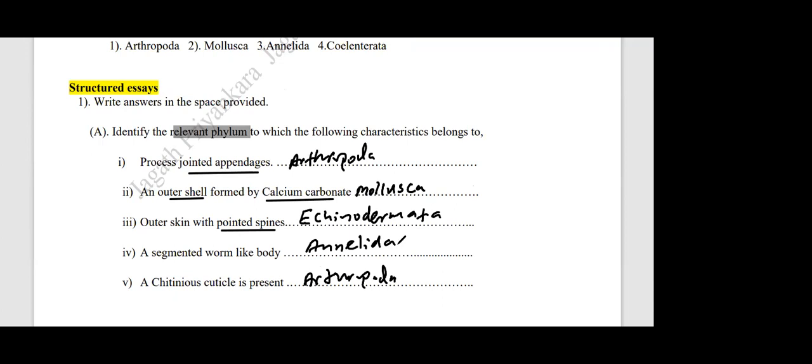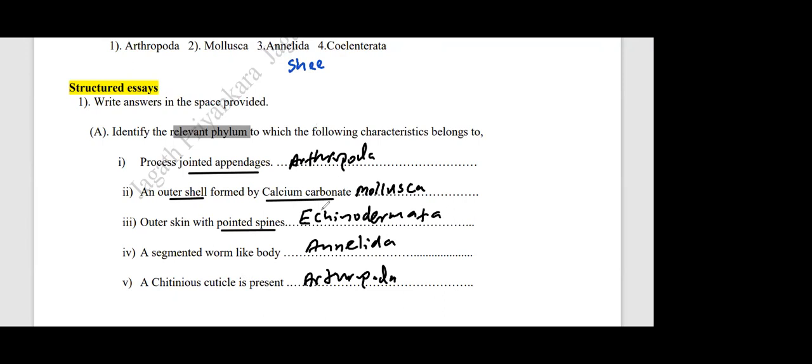Excuse me, sir. Sir, what happens when we heat the shell of a snail? Yeah, good question. Arosha is asking what happens if we heat the shell of the snail. The shell is made of calcium carbonate, so it gets decomposed to calcium oxide if you heat it strongly.